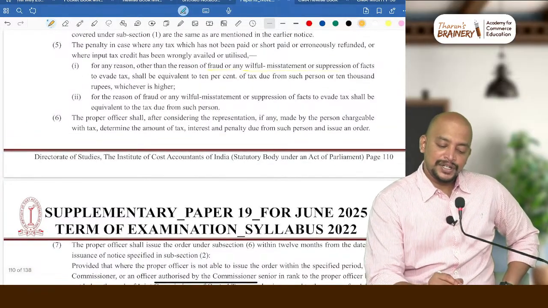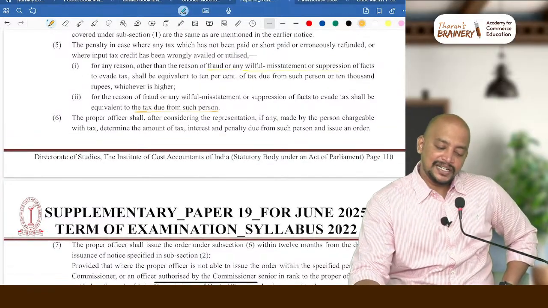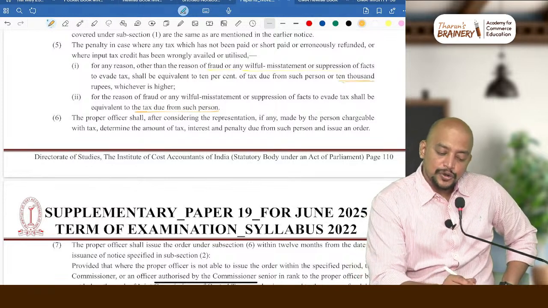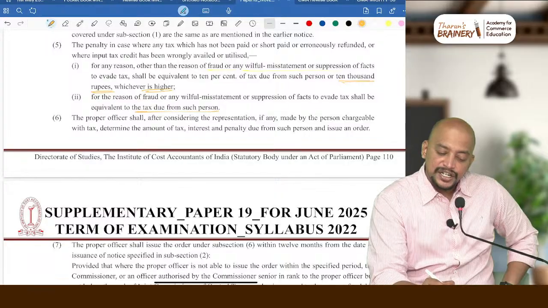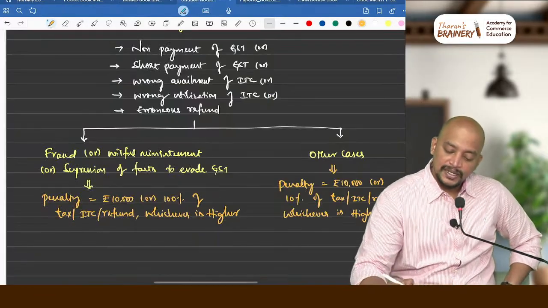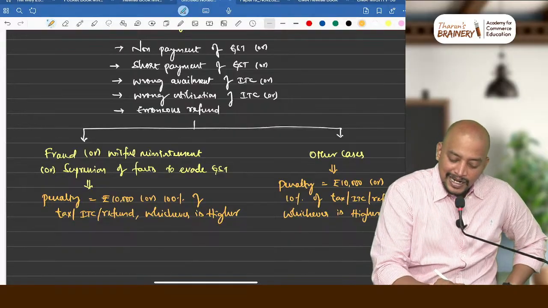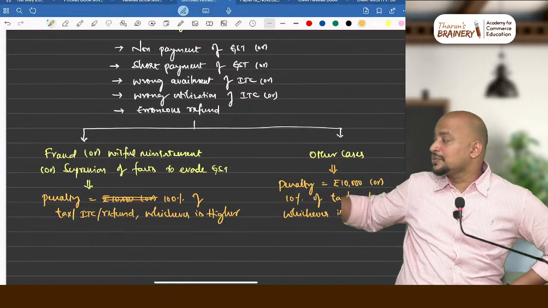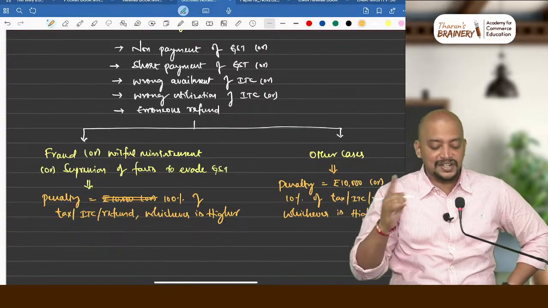Shall be equal to the tax due from such person. But here if you see, in the earlier case they gave 10,000 rupees whichever is higher, but here they did not use the word. So it will be only 100%. You just strike off this. Previously we had 10,000 rupees or 100% of tax whichever is higher.